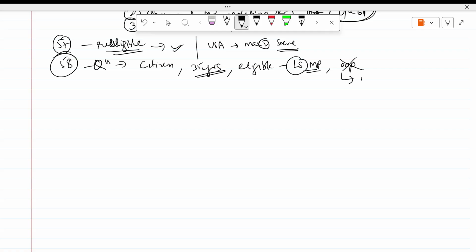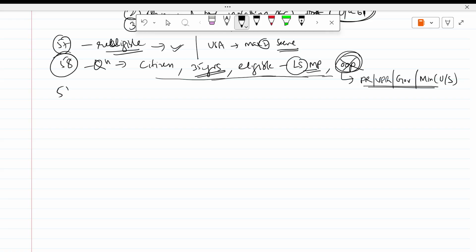But there are exceptions: President, Vice President, Governor, Minister for Union or State. These are the exceptions for office of profit. So these are the conditions for qualification. That is 58.